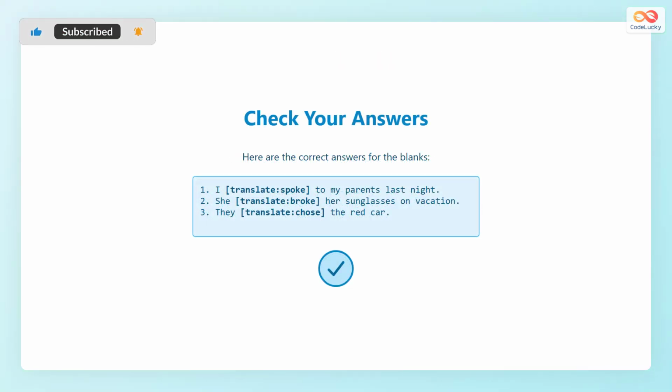Here are the correct answers. Number 1, I spoke to my parents last night. Number 2, she broke her sunglasses on vacation. Number 3, they chose the red car. If you got them all correct, you're doing great. If not, review the verbs again to strengthen your understanding.